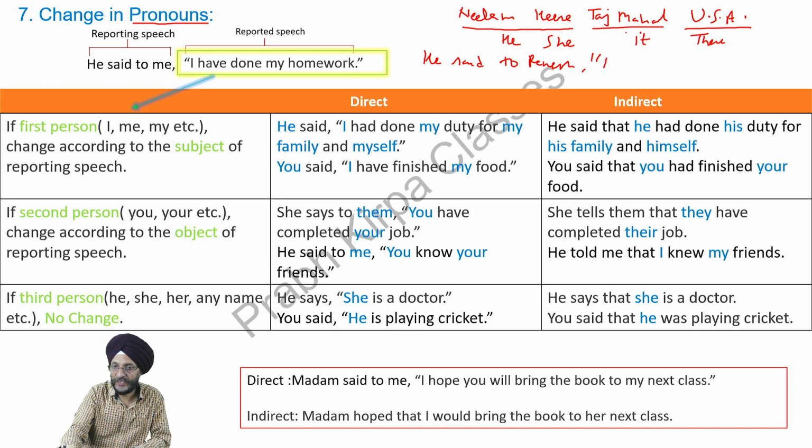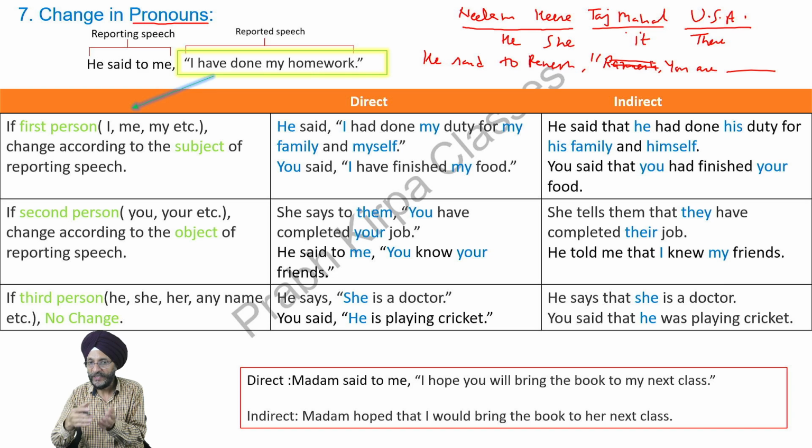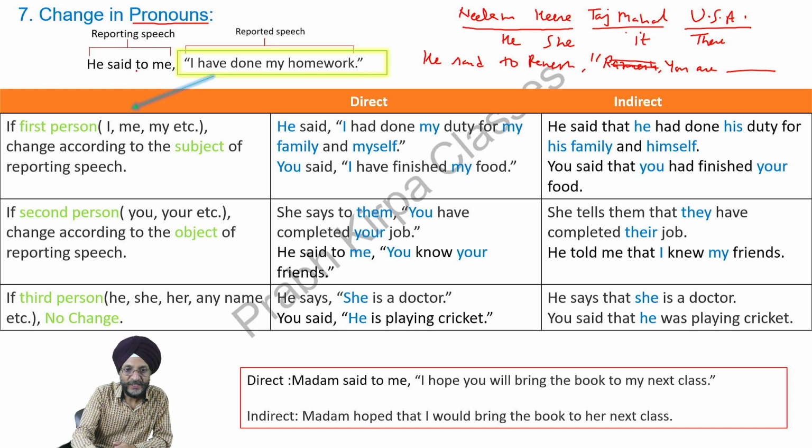Here he will not repeat "Ramesh, do not come here." He will say, "you are advised not to come here." Here he will not repeat the name. He will use the pronoun he or she. You can see here, he said to me. Here the name has not been given.